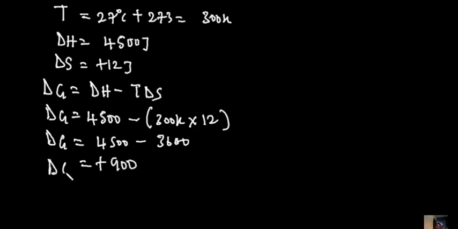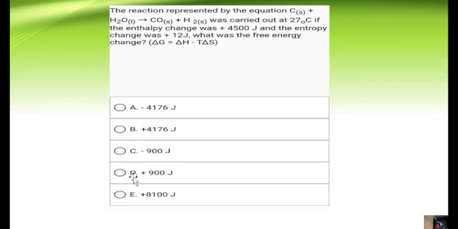So what are you noticing from here? Since dG is positive, this reaction is not spontaneous. The implication is that it is going to require an external force, an external catalyst, or external things to make this reaction start. It needs to be ignited by something. Let's see if our answer is in the options, and you have that our answer is option D.